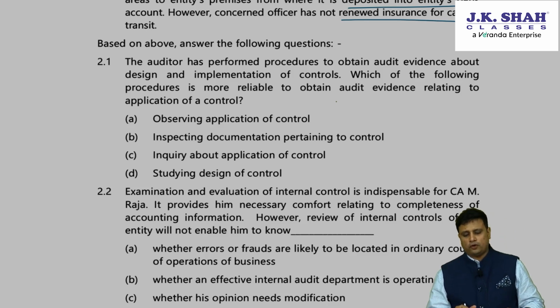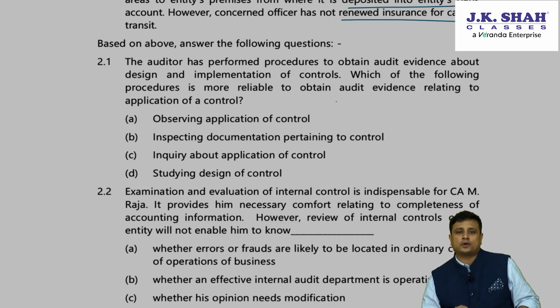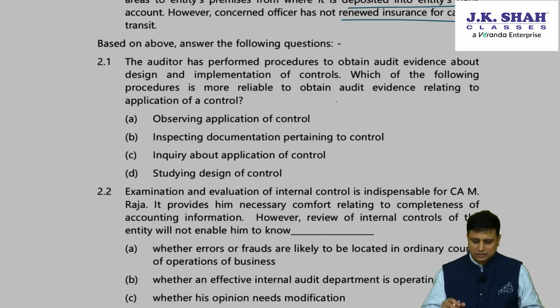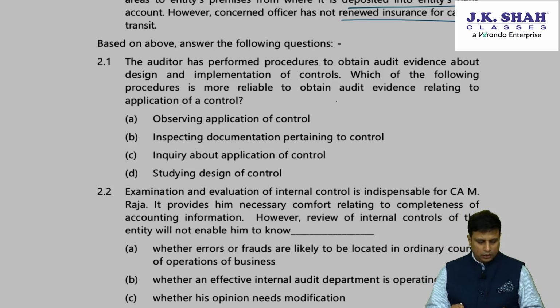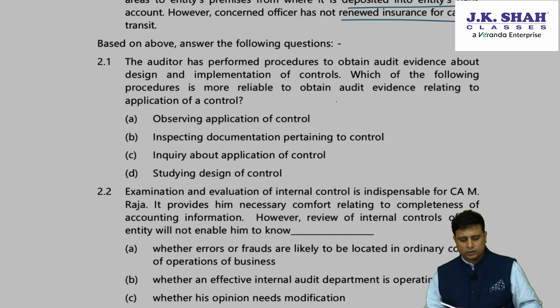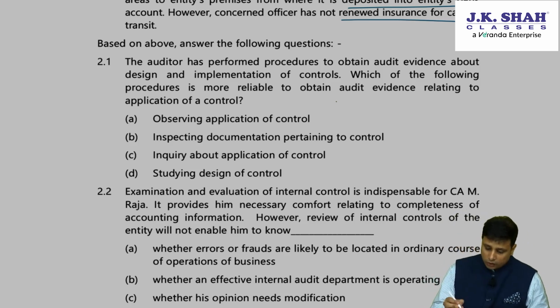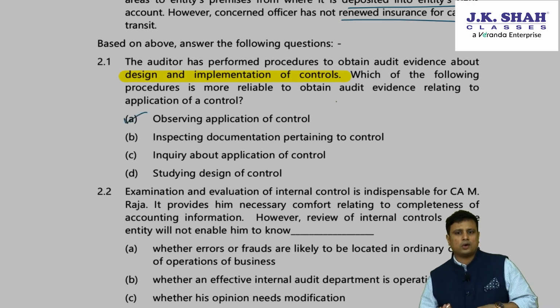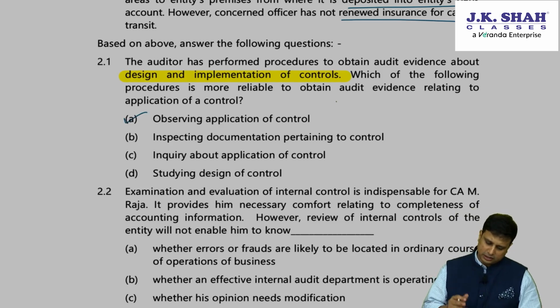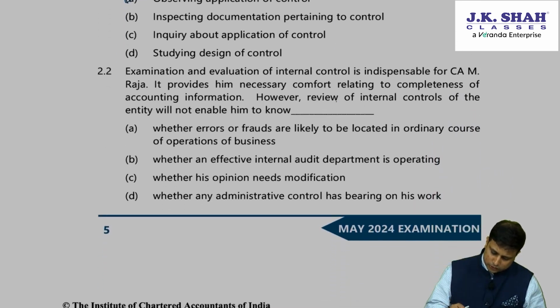The auditor has performed procedures to obtain evidence about the design and implementation of controls. Which of the following procedures is more reliable to obtain evidence regarding application of control? What can help us? Observing the application of the control? Yes, sir. See, we want evidence about the design and implementation. So obviously observation can help. Inspecting the document, no. Inquiring of the application, studying the design, the most appropriate answer would be observing the application of the control.